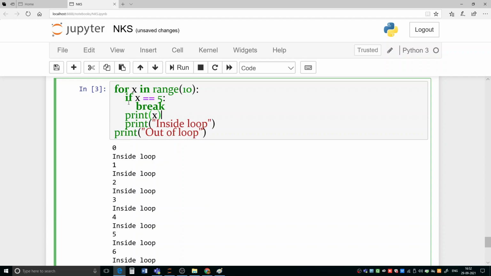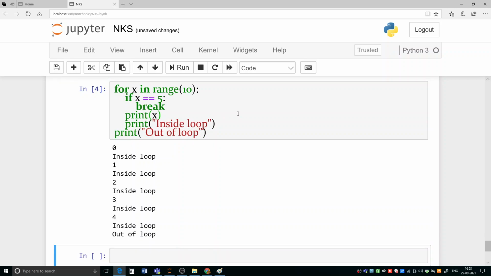So what will happen here, when x reaches 5, the break statement will execute, and when the break statement executes, the statements which are after this break statement inside the loop will not execute, and the loop will get terminated. So the control will come out of the loop, that means this statement will be executed, the execution will continue from this statement. Okay, so now let us run it.